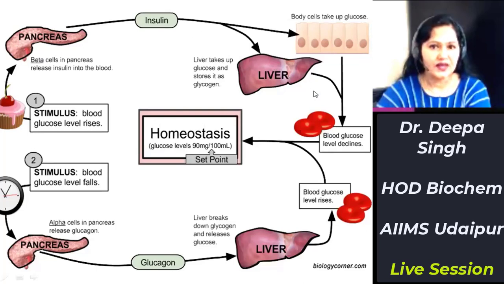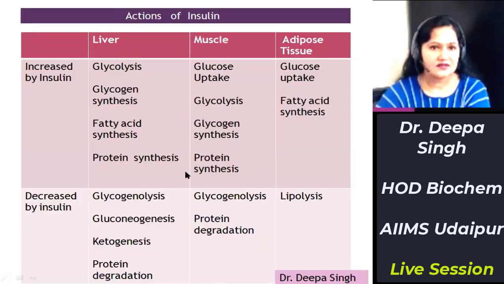And by these pathways, ultimately, blood glucose declines, thus maintaining the blood glucose level at this concentration, that is 90 milligram per deciliter. This is the average blood glucose concentration. So thus maintaining the blood glucose concentration in this range, 90 milligram per 100 ml. So this is how insulin is secreted, and these are the pathways which are stimulated by insulin, and these are the pathways which are suppressed by insulin.